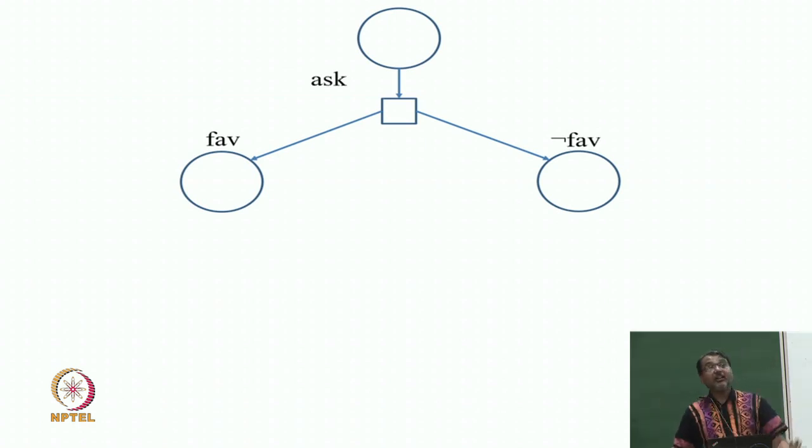Now, why are the other two nodes circular nodes? Because based on their outcome, I am going to make a choice, I am going to make a decision. It is now in my control what I do based on their result. Okay. So, this is how I am building this graph.